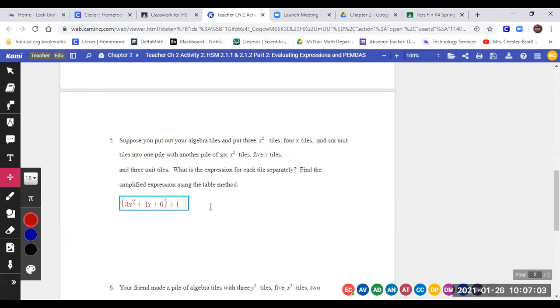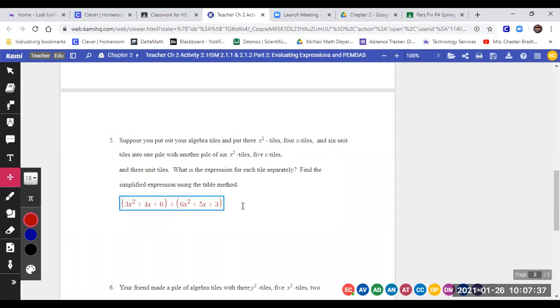Questions about the process? Okay, so we have 3x squared was our first thing in our first pile. 4x is our second thing in our first pile. 6 is our third thing, units. So that was one group. Now we have a 6x squared in our second pile. What's the next type of tile? A 5x, yes. And then our last type of tile for that pile, the number 3, because remember, unit tiles just mean the little tiny squares.